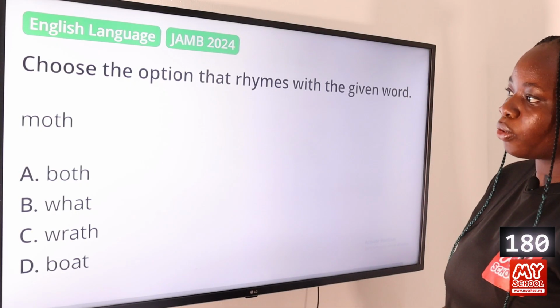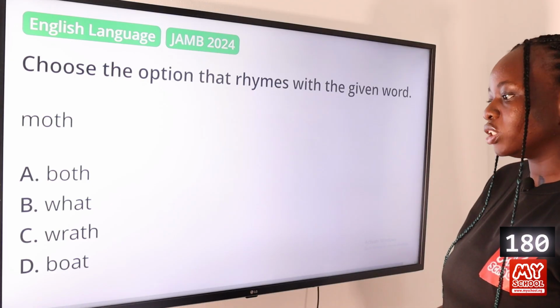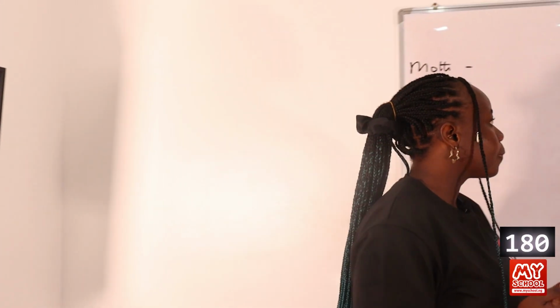Question 180. Choose the option that rhymes with the given word. The given word is moth. Option A, both. Option B, what. Option C, wrath. And option D, both. Now let's go to the board to transcribe each of the words.